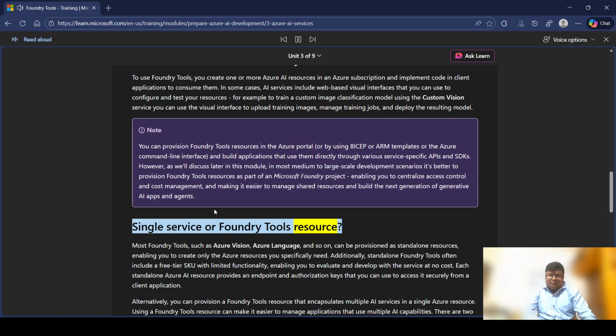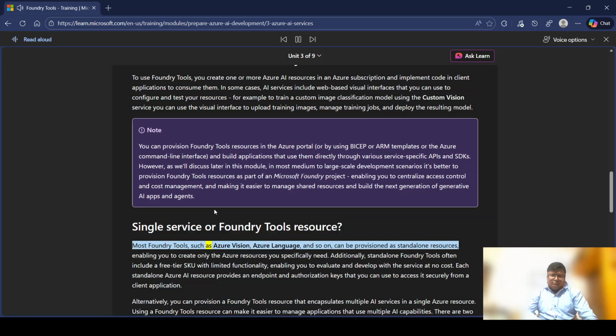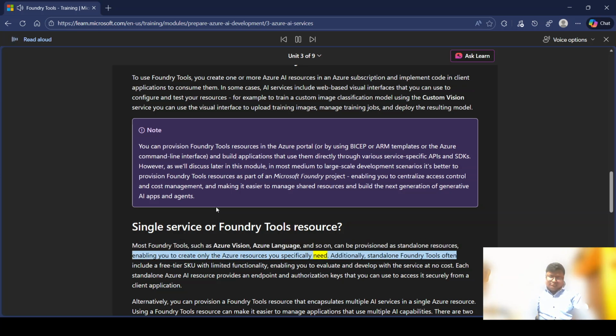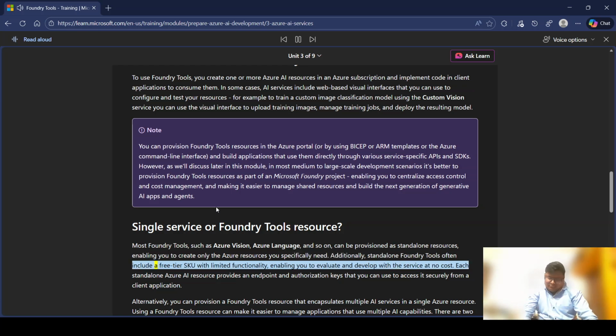Single service or Foundry Tools resource? Most Foundry tools, such as Azure Vision, Azure Language, and so on, can be provisioned as standalone resources, enabling you to create only the Azure resources you specifically need. Additionally, standalone Foundry tools often include a free tier SKU with limited functionality, enabling you to evaluate and develop with the service at no cost.